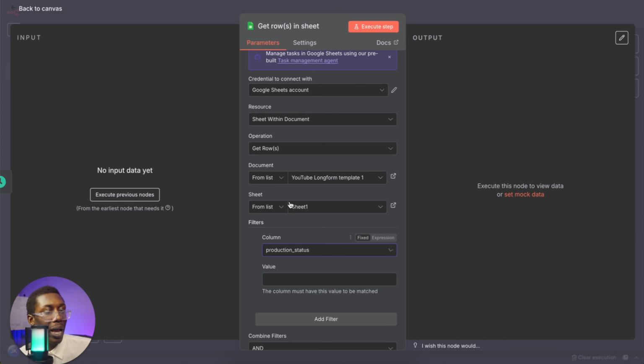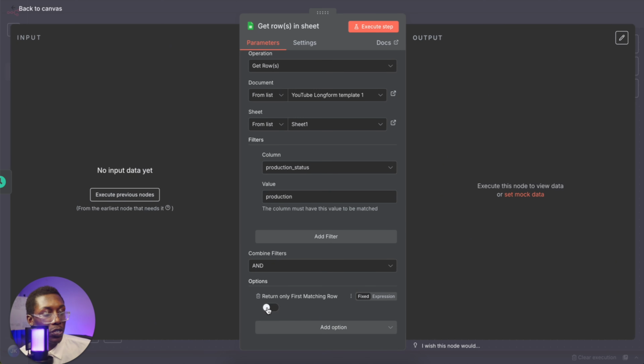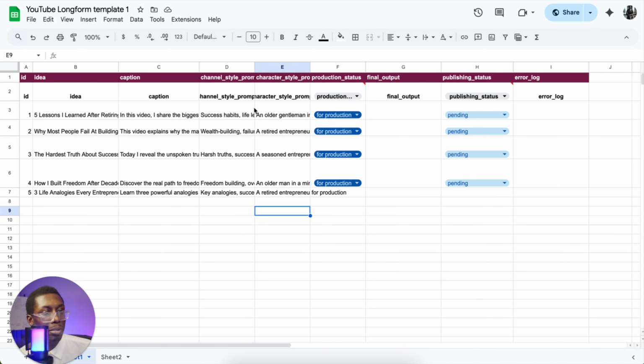So the filter we'll be adding is production status, and the value for that we can just put production. And for options, you want to come down here and make sure you select return only first matching row, because you only want to grab one row at a time to make each video.